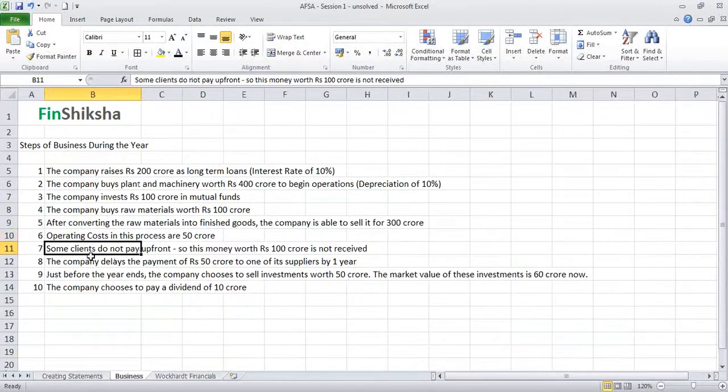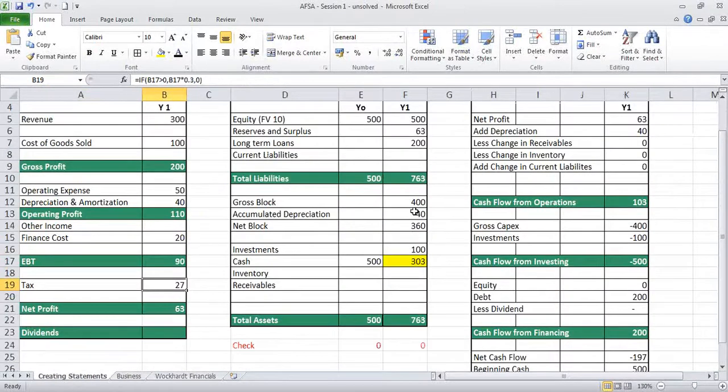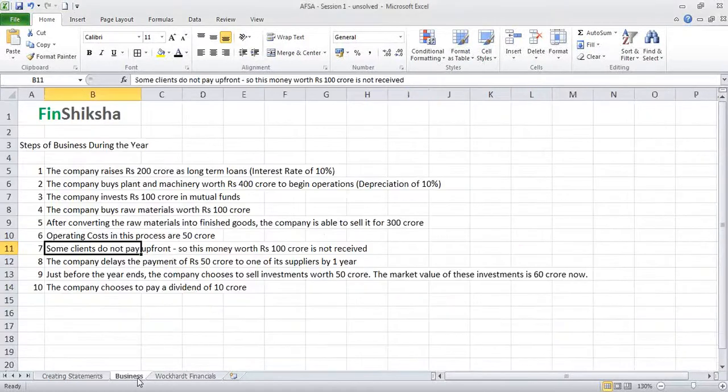Correct? Next, some clients do not pay upfront, so this money worth 100 crore is not received. What does this do? This adds current assets in terms of receivables. So my receivables will go up by 100. My receivables go up by 100. That's again, if you see, a transaction where I had already assumed that this money has come into the account as cash, but now that will flow from cash to receivables because this has not been received. So change in receivables gets deducted in my cash flow.